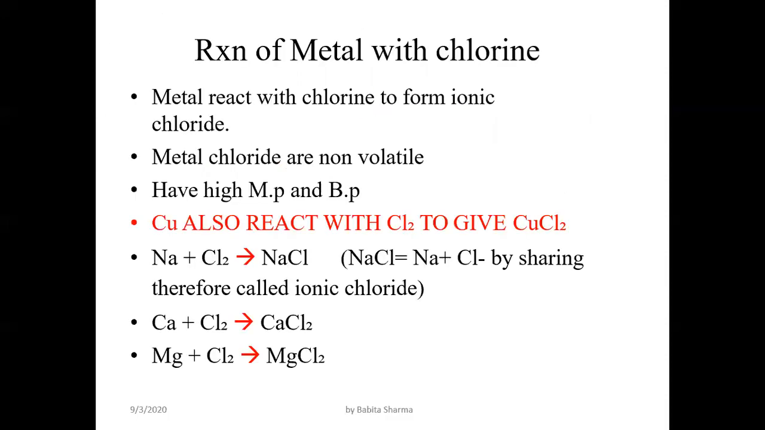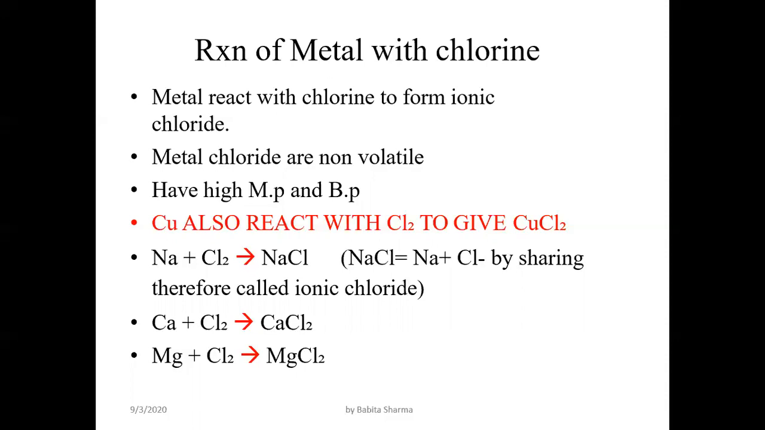Reaction of metal with chlorine. Metals react with chlorine to form ionic chlorides. Like when the metal sodium reacts with chlorine, they form an ionic chloride. Metal chlorides are non-volatile. They have high melting points and boiling points. Copper also reacts with chlorine to give copper chloride. Copper is least active, but it also reacts with chlorine and gives copper chloride.